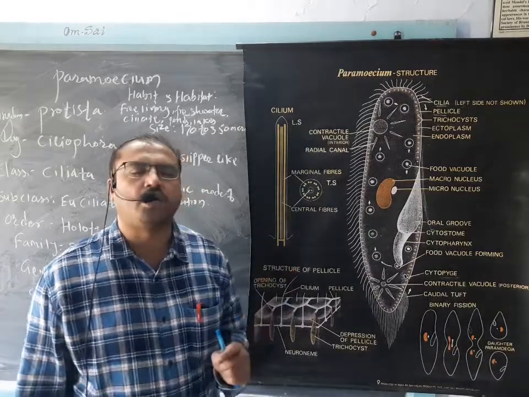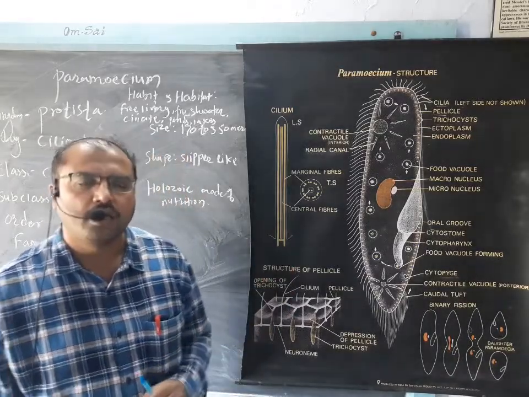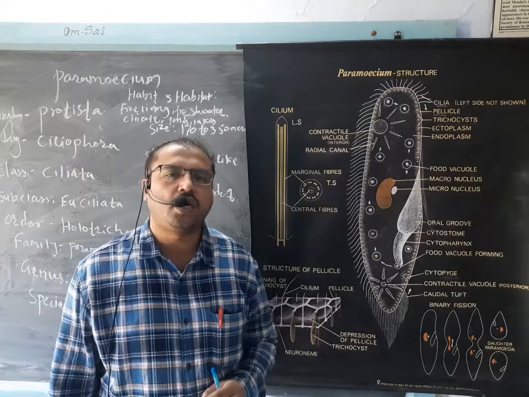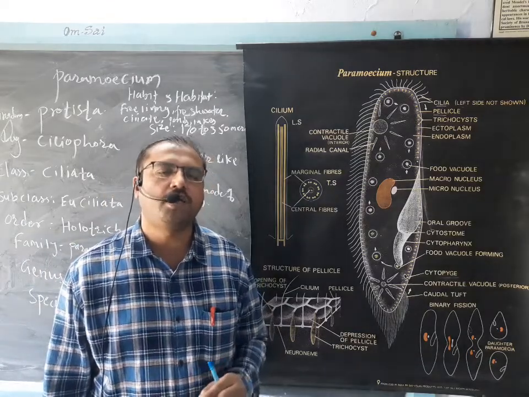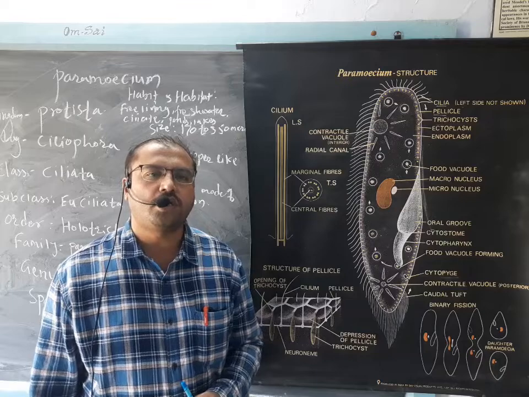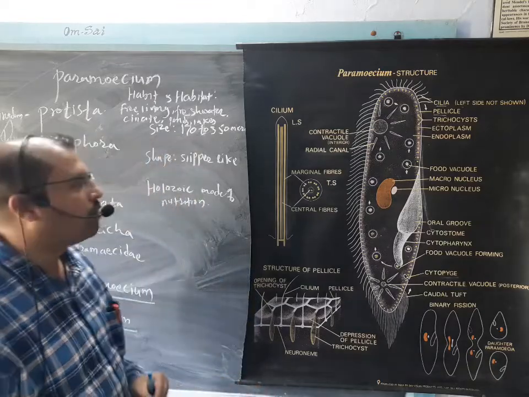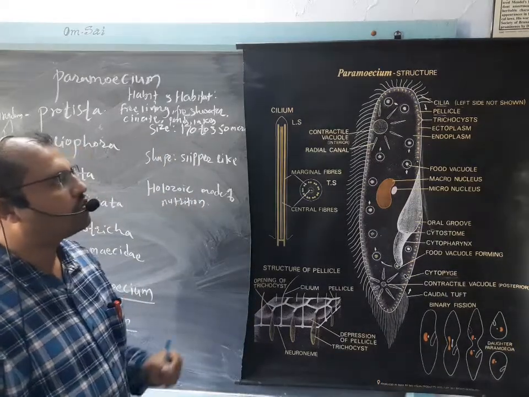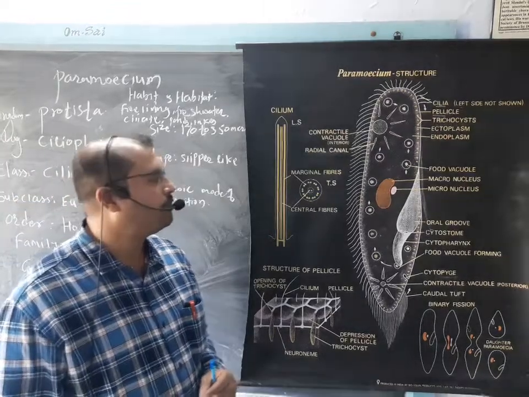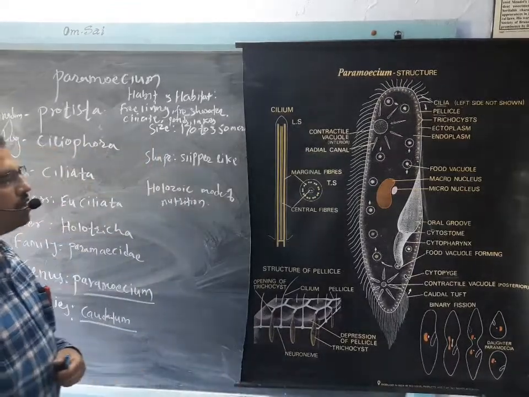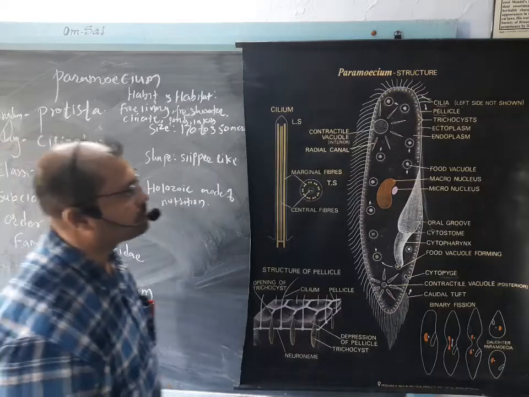The function of cilia is to help the individual in feeding, and the chief and main function of the cilia is locomotion. It helps the individual to swim, to locomote in the water. With the synchronized movement of the cilia, it moves through the water.